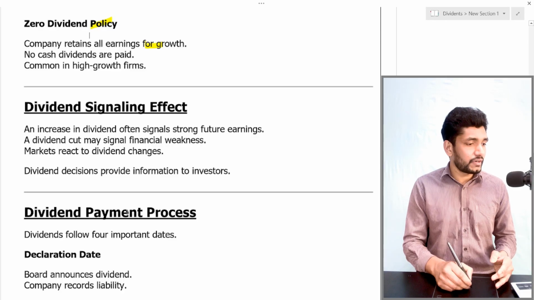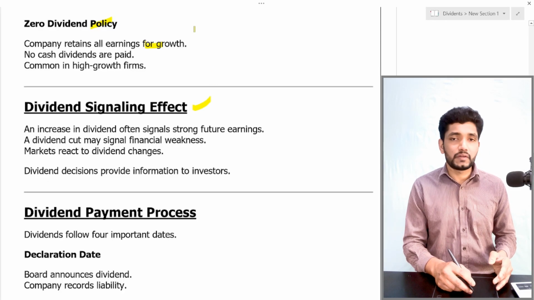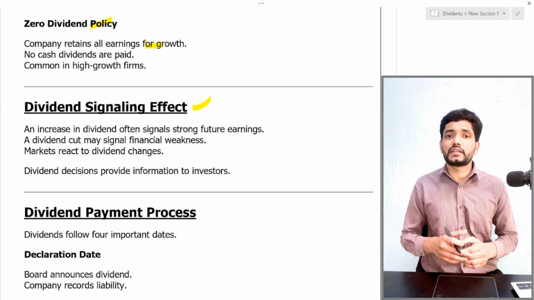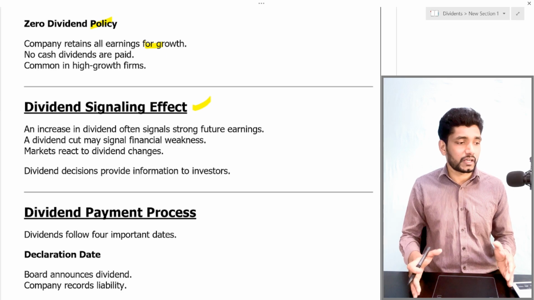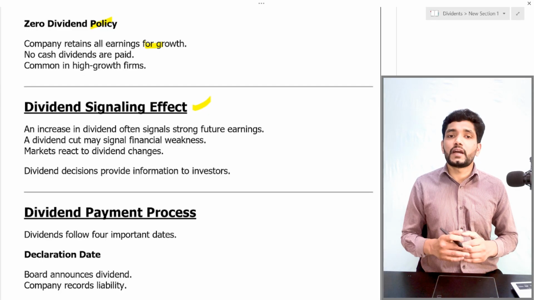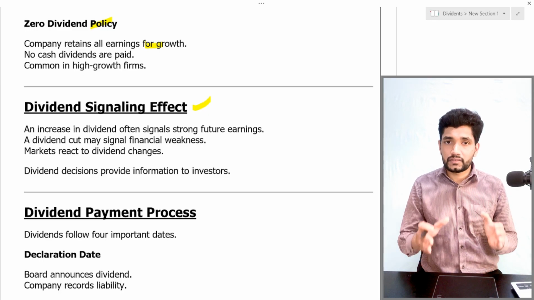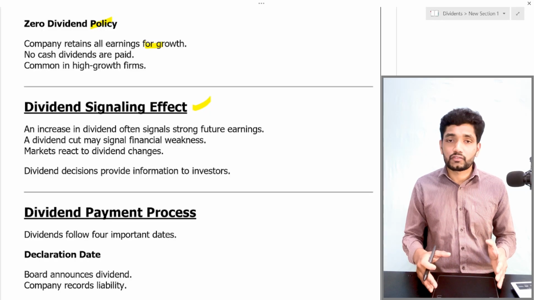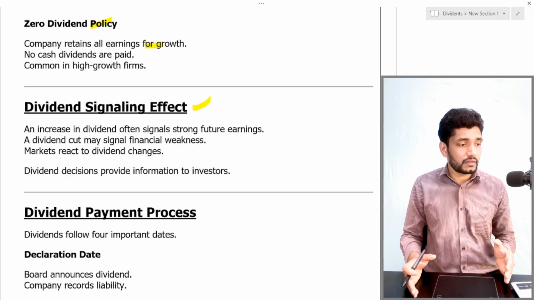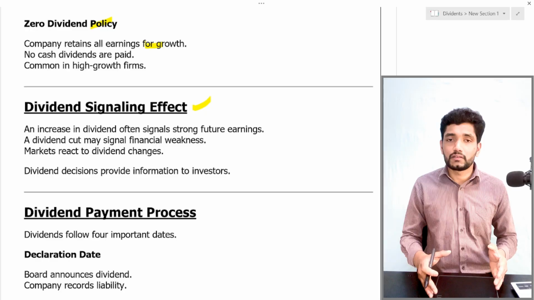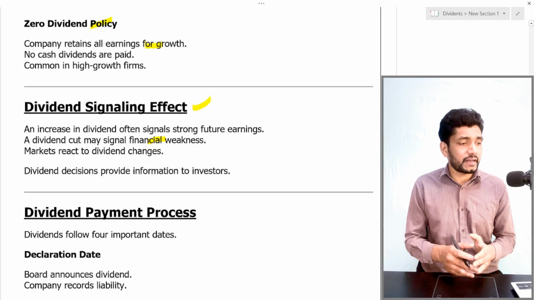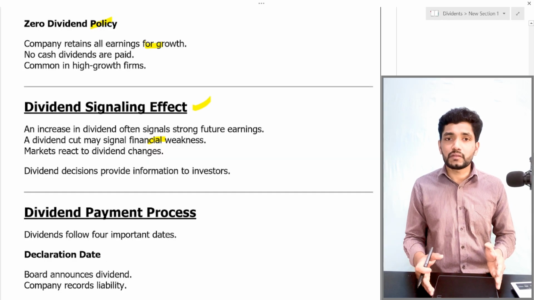Then the dividend signaling effect. That means, if a company declares a dividend, what is it signaling to the share market? Definitely, an increased dividend or a stable dividend is a signal of strong future earnings and financial stability, while a dividend cut may signal financial weakness. So definitely the market will react based on the company's dividend policy.